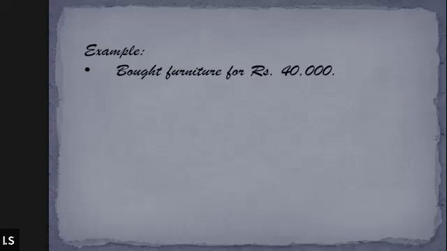When we buy goods for rupees 40,000, what two things will it be affecting? Asset. The goods will increase, the asset, and the cash will also increase. Sorry, which will also increase? Cash will also increase.